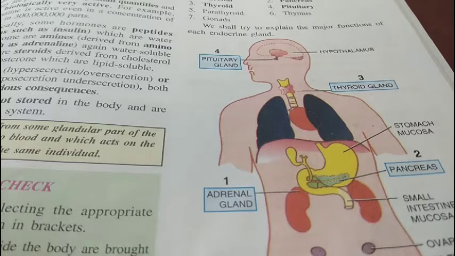The principal endocrine or hormone producing glands in the human body are adrenal glands, pancreas, thyroid gland, pituitary, parathyroid glands, thymus gland, and gonads. So there are 7 types of endocrine glands present in the human body. But according to the syllabus of class 10, we need to study only adrenal glands, pancreas, thyroid gland, and pituitary.